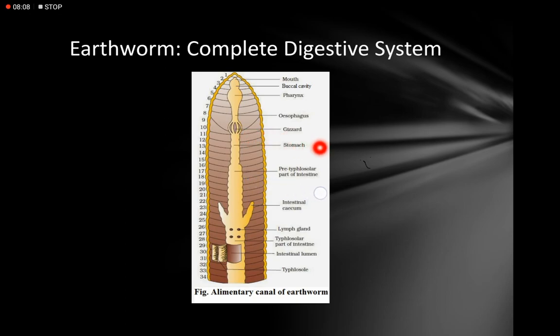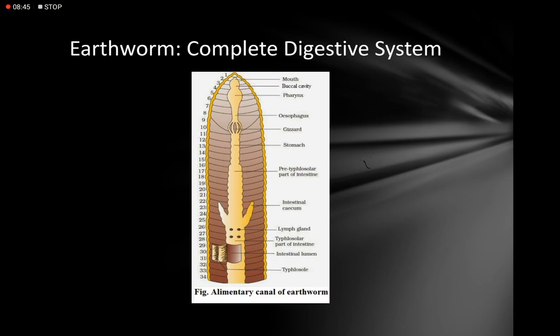Internally it has a cuticular structure and has a teeth-like appearance. So it helps in grinding the food material, whatever is brought from the mouth up to the gizzard. Next compartment is the stomach. Before that, let us talk a little about the gizzard. That is a muscular apparatus which grinds and crushes the food particles as well as sand particles, and this